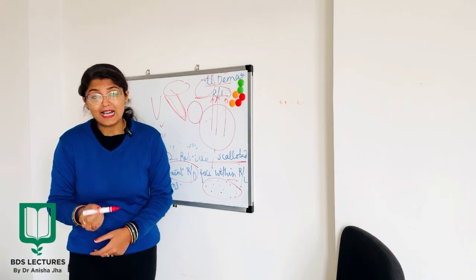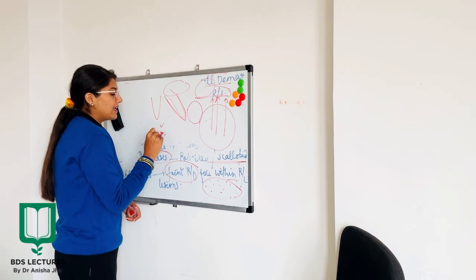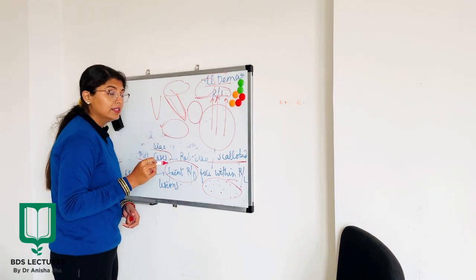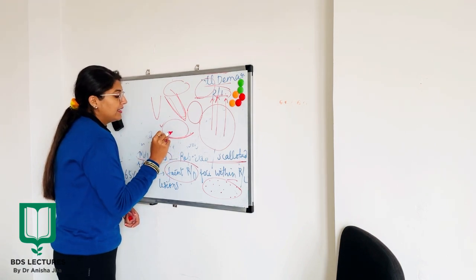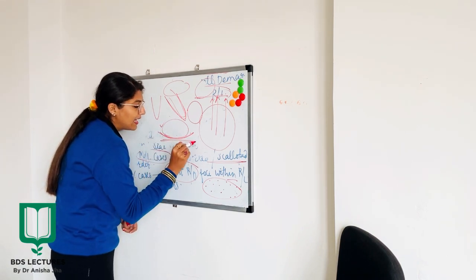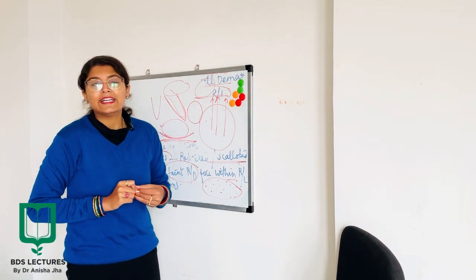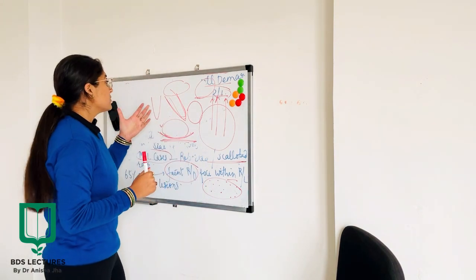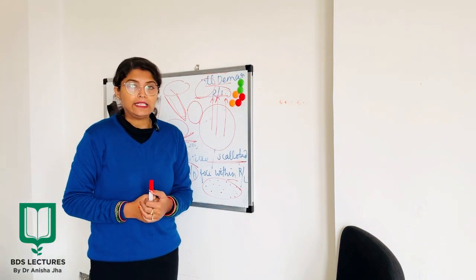Okay, now the last point says, the gingival lesions, since they are a soft tissue lesion, but if the size is more or they are larger in size, they are going to erode the underlying layers of the bone. So there also you will see radiolucency. So this was all about the radiological features of the AOT.